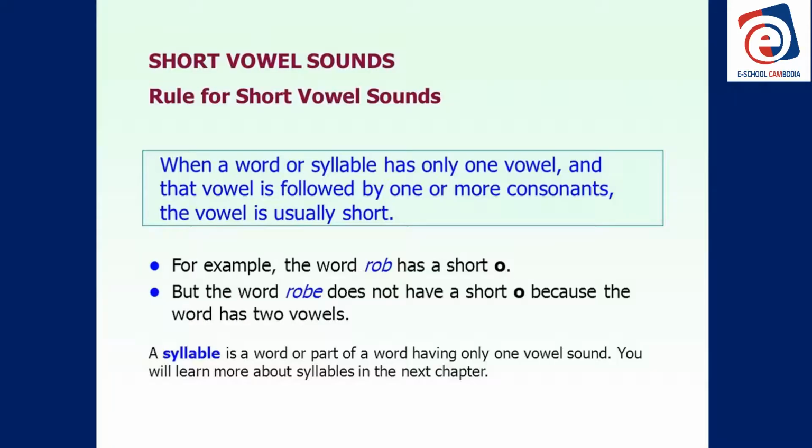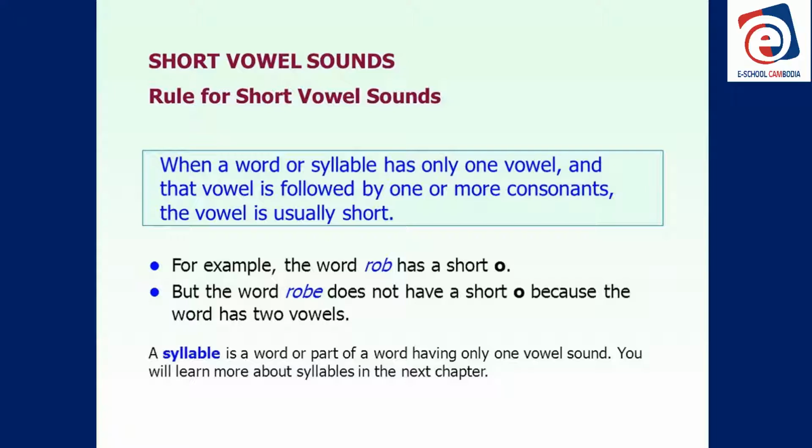The rule for the short vowel sound. When a word or syllable has only one vowel, and that vowel is followed by one or more consonants, the vowel is usually short. For example, the word rob has a short O. Why? Because there is a consonant before the vowel and a consonant after the vowel. Then the vowel usually makes the short sound.